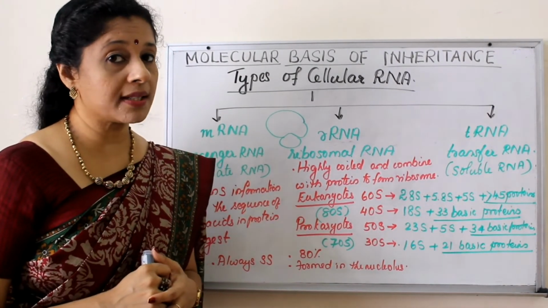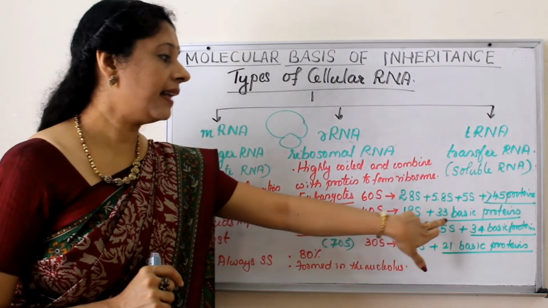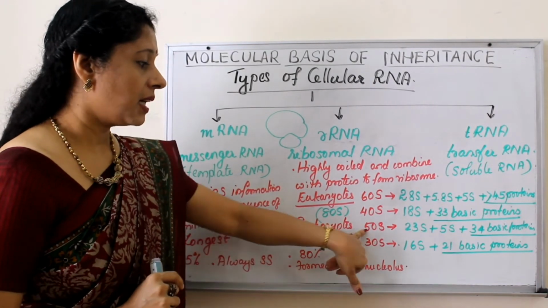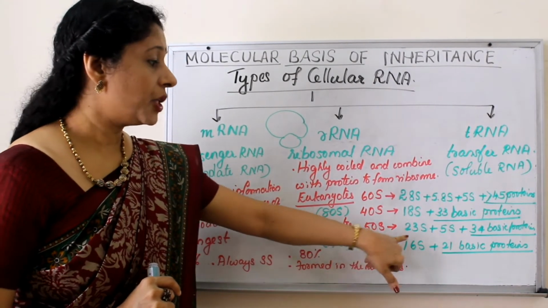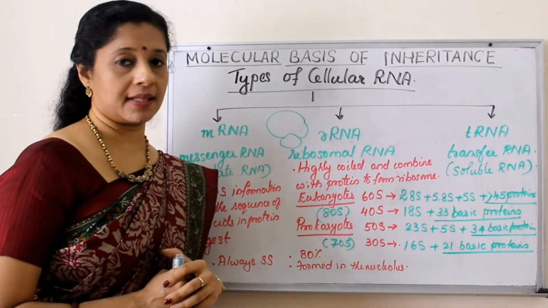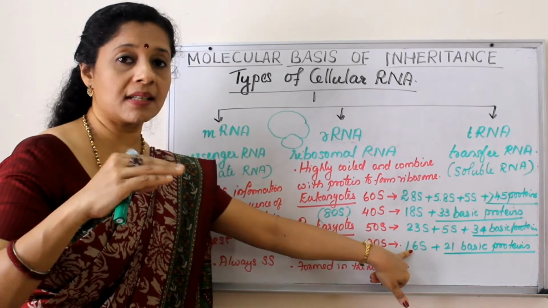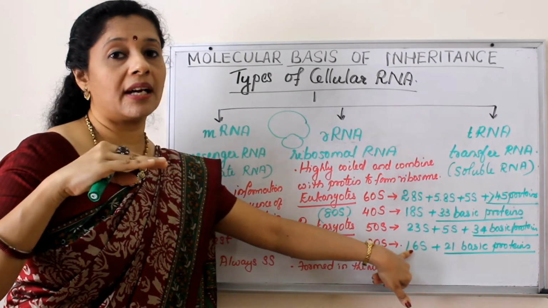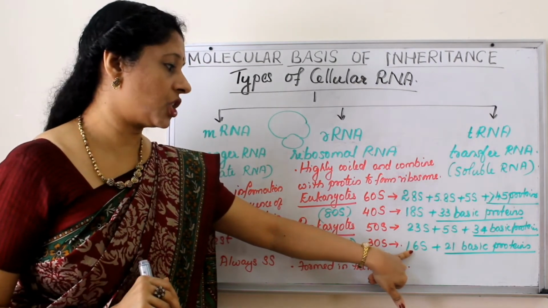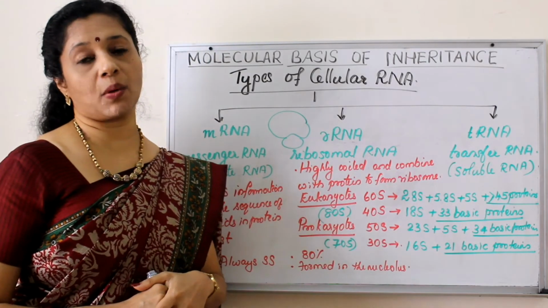Now what about the smaller subunit? It has 18S ribosomal RNA and 33 proteins. Then in prokaryotes, the 50S has 23S, 5S and 34 basic proteins. Here the 30S smaller subunit has 16S rRNA. 16S means a medium molecular weight. Neither high nor very low, but in the medium range. The 16S rRNA and 21 basic proteins are there.